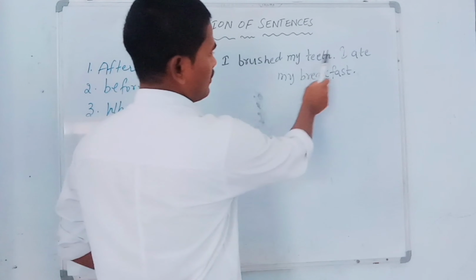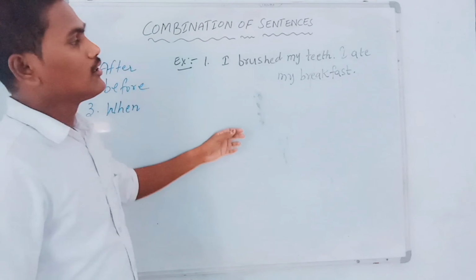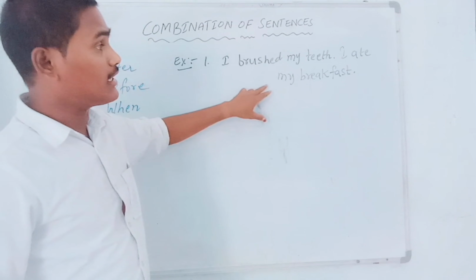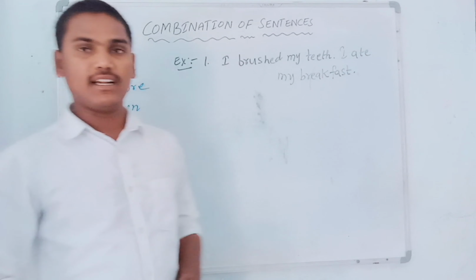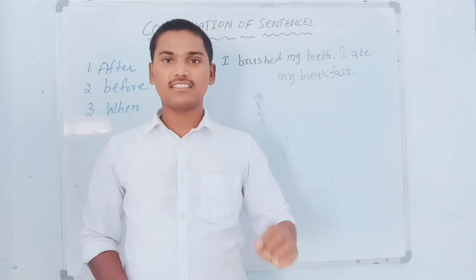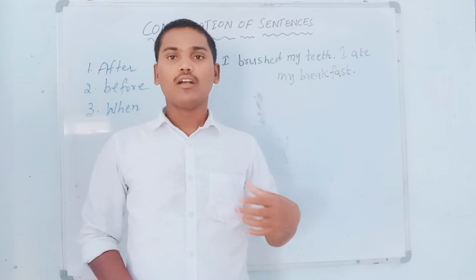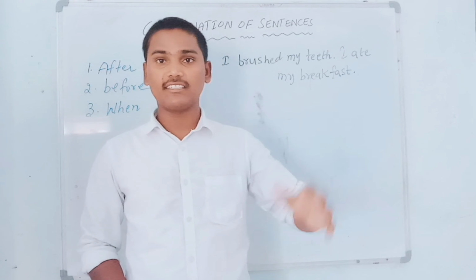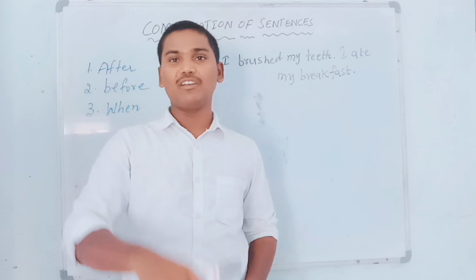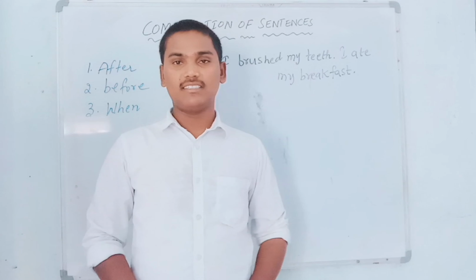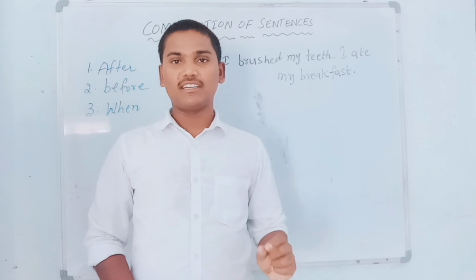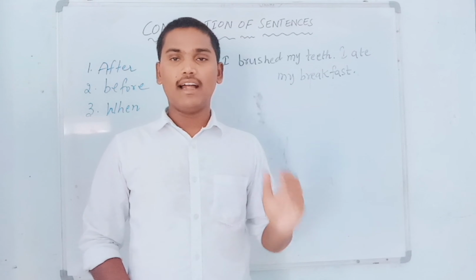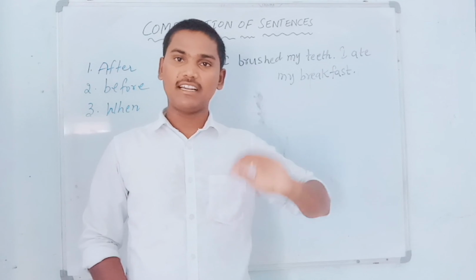I brushed my teeth, I ate my breakfast. Basically here the two actions happened in the past and the two sentences are in simple past tense. So definitely one action happened earlier than the other in the past. Firstly we have to find out which happened first, and we should write that action in past perfect tense. We already learned this in tenses. In past perfect tense we express the action which had happened earlier than another action.